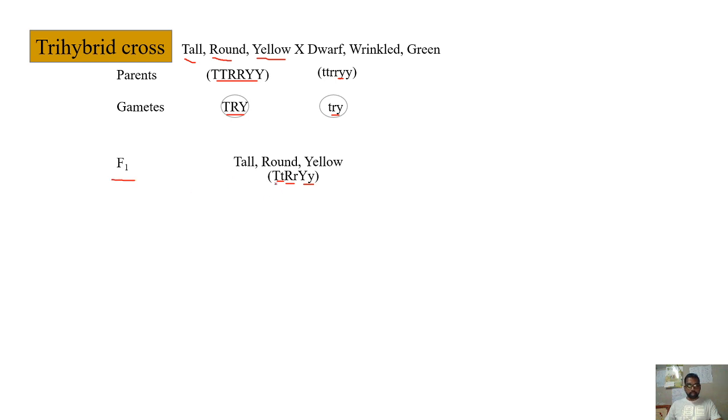So a triple heterozygous plant will be produced in the F1 generation. From this, how many types of gametes are produced? 2 power 3. You have already seen 3 heterozygous conditions are there, so totally 8 gametes will be produced from this. So when I perform self hybridization, 8 from this and 8 from the same, that is 8 into 8, 64 combinations have to be obtained. Means I have to write a matrix of 64.